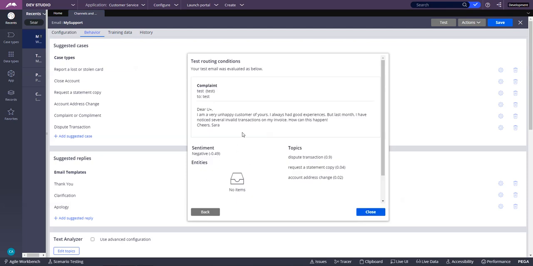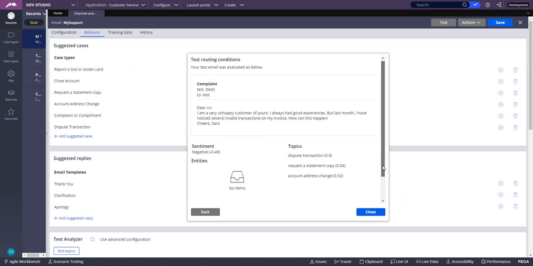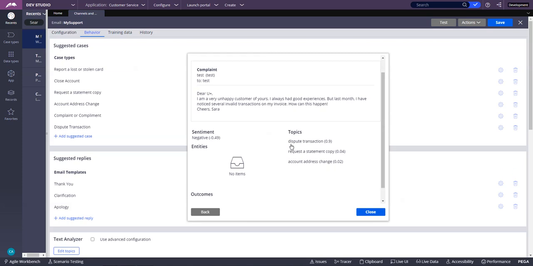Now see here, this has a lot of text elements which made the model, which is trained based on our test data set, classify it as negative, and also it came up with a score of minus 0.49, right? And the topics detected are dispute transaction, request statement copy, account address changes, because we specified 3 different topics. But it also ranked based on the strength, right? So most of the content is in dispute transaction, that's why it's scored as 0.9, and the other things are way less, right?